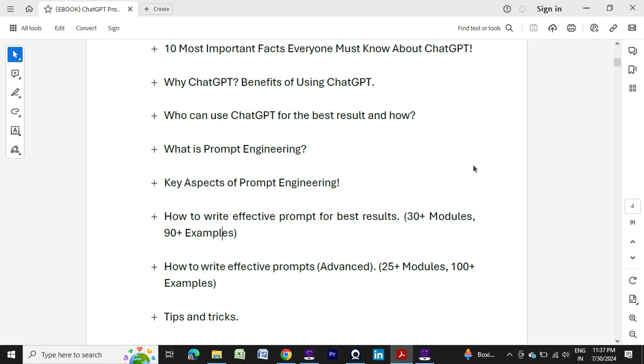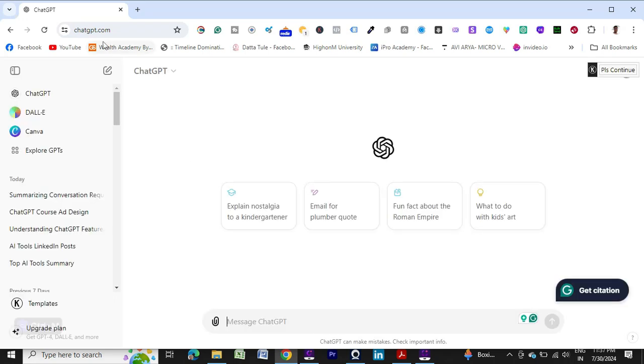So now let me open ChatGPT. I will just take a tour of ChatGPT. The site is chatgpt.com. Previously it was OpenAI dot ChatGPT like this, but now it is chatgpt.com. I have given the URL in the doc file, in the ebook, so there I have mentioned the link. It is chatgpt.com, that is the URL.